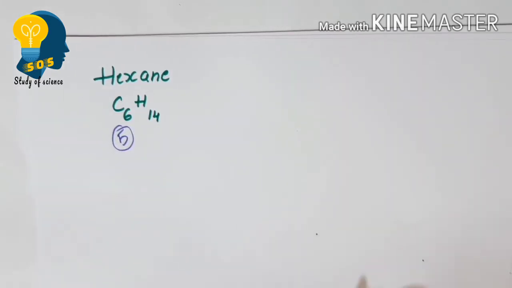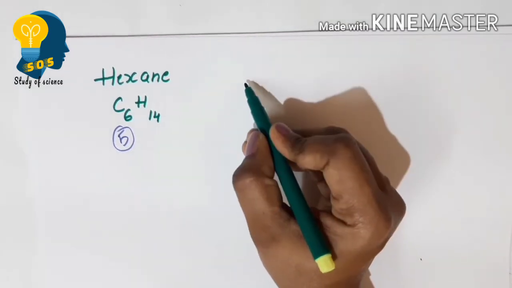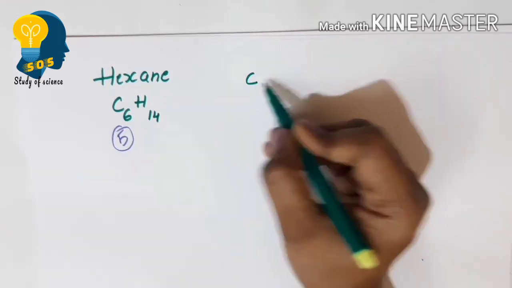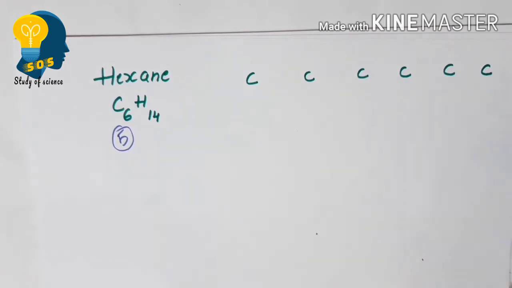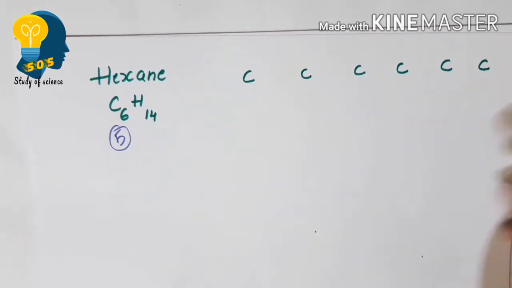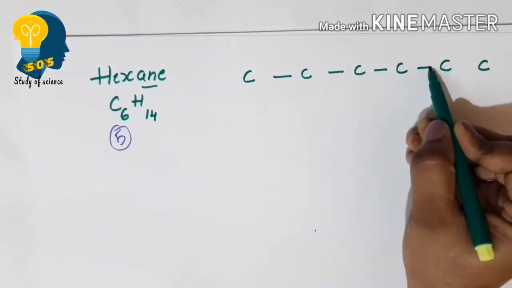The first one, as we all know, is the straight chain. Let me show you the straight chain of hexane. There are 6 carbon atoms, 1, 2, 3, 4, 5 and 6, with single bonds between all the carbon atoms.